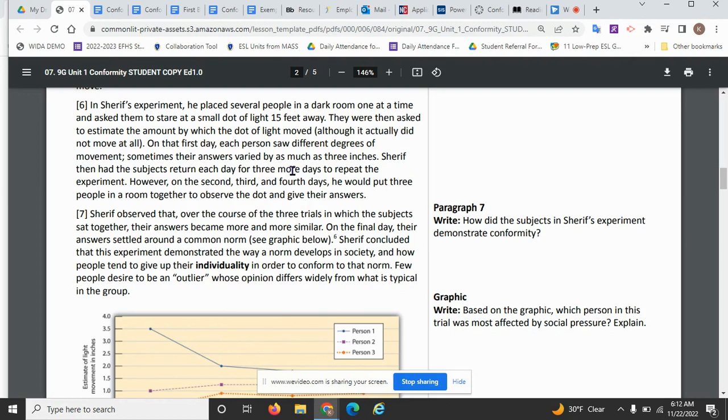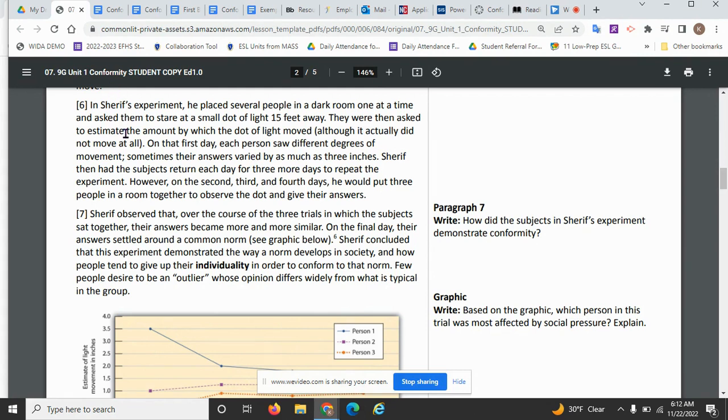Those steps have to happen for day 1, day 2, and day 3. And then the same thing happens here. He's talking about the second, third, and fourth days. So what happens on those days? That tells me that this is a sequence, the order that he did in his experiment.